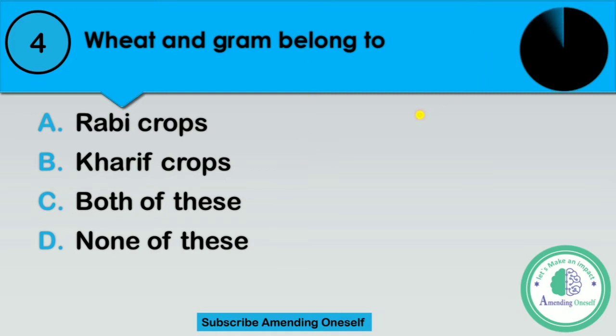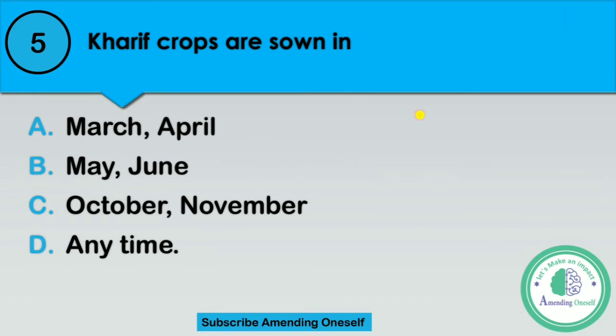Time's up. Question number 5. Kharif crops are sown in. I repeat the question. Kharif crops are sown in. Option A, March or April. B, May, June. C, October, November, or D, any time? Very simple question, little bit tricky, huh?